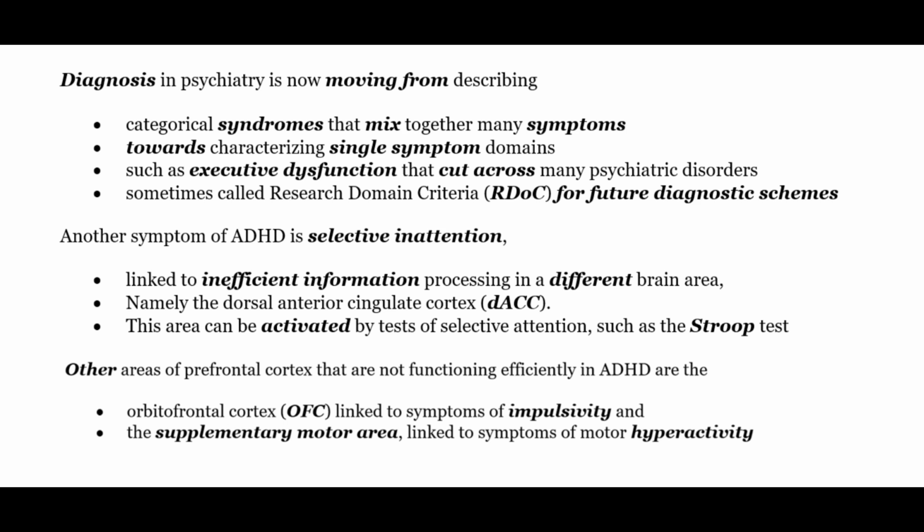Diagnosis in psychiatry is now moving from describing categorical syndromes that mix together many symptoms towards categorizing single symptom domains, such as executive dysfunction, that cut across many psychiatric disorders. It is sometimes called the research domain criteria for further diagnostic schemes. Another symptom of ADHD is selective inattention, linked to inefficient information processing in a different brain area, namely the dorsal anterior cingulate cortex. This area can be activated by tests of selective attention such as the Stroop test.